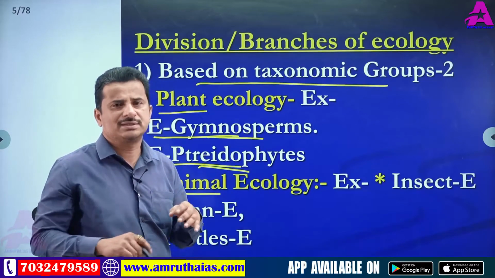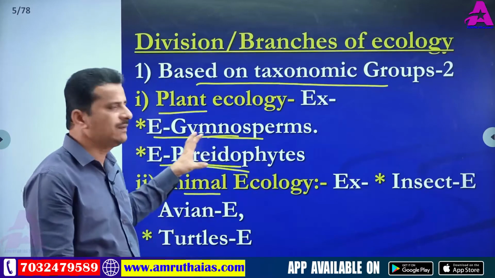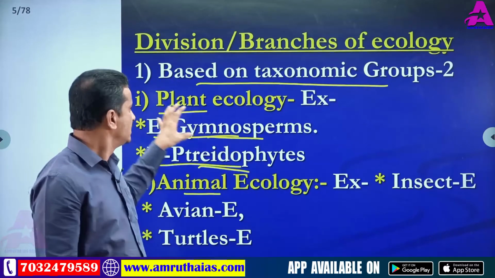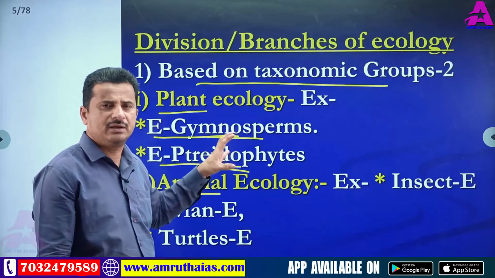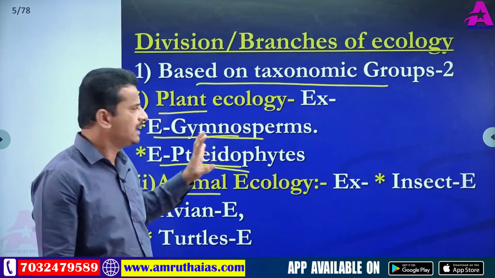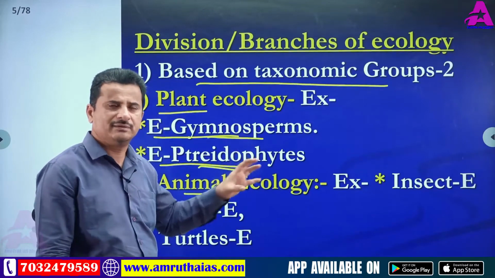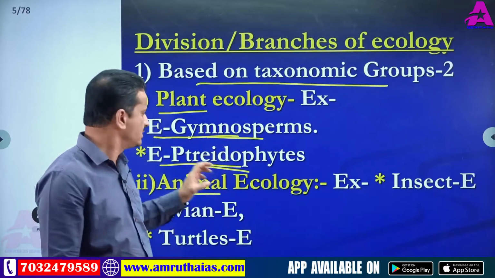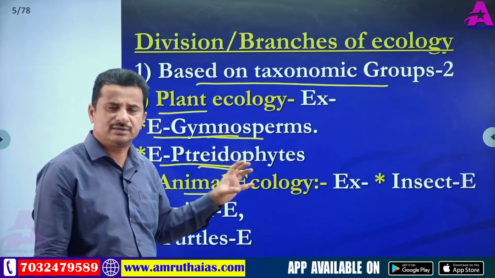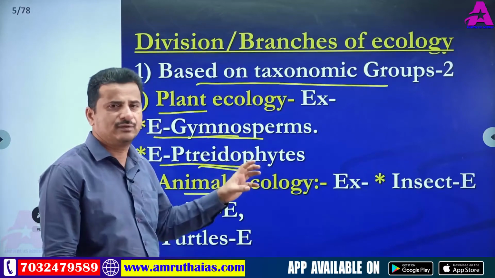Here there is no need to discuss all the groups present in the plant kingdom, I am giving only two examples. So plant ecology means the relationship between plants and environment, ecology of gymnosperms means the relationship between gymnosperms and environment, and ecology of pteridophytes means the relationship between pteridophytes and environment.